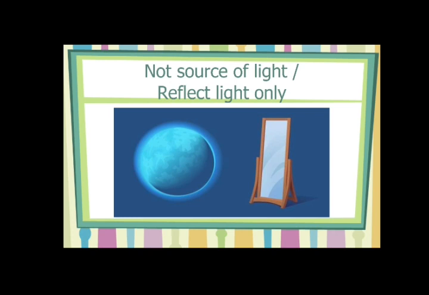We have our moonlight during the night time, no, ma'am? It is actually wrong, my dear children. The moon does not produce its own light. But we get the moonlight in the night time by the reflection of the sun's light rays.